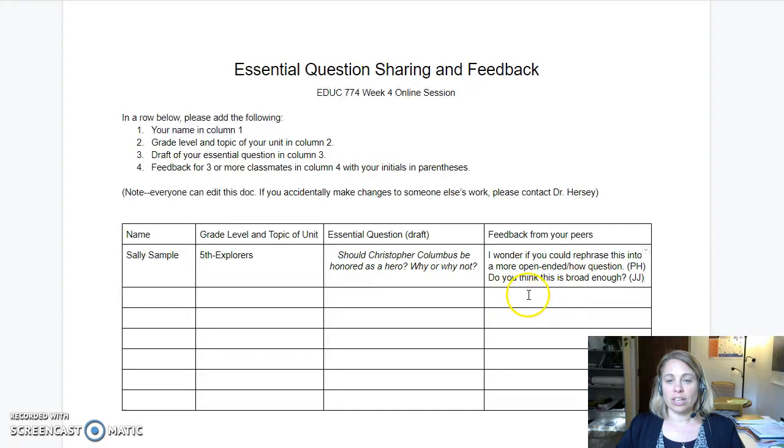Then you're going to give and get feedback from your peers. I would like you to give feedback to at least 3 classmates. You can do more if you like. Again, if you're one of the first to add yours to the table, you may need to pop back in a day or two once more people have added their questions. You also might want to look back closer to Sunday to see what kind of feedback you have gotten.